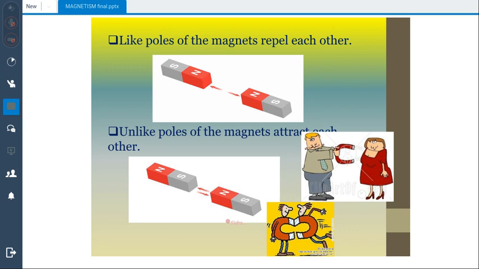So we know that like poles of a magnet repel each other. What do you mean by like poles? Like poles mean the poles which are the same. For example, here in the first diagram we can see that both north poles of the magnets are facing towards each other and they are repelling each other. So like poles of magnets repel each other, whereas unlike poles attract each other. For example, if you are going to attract a magnet with its north pole, then you must have the south pole facing towards the north pole of the magnet.